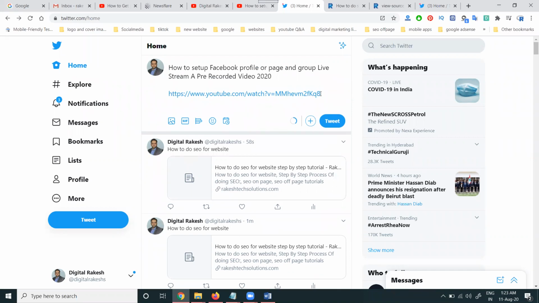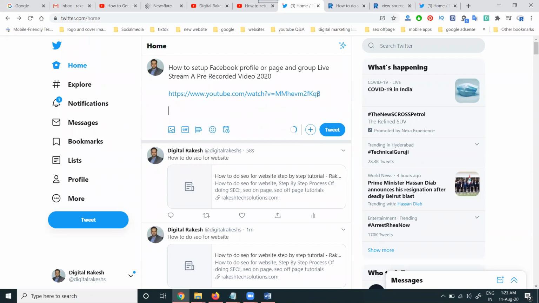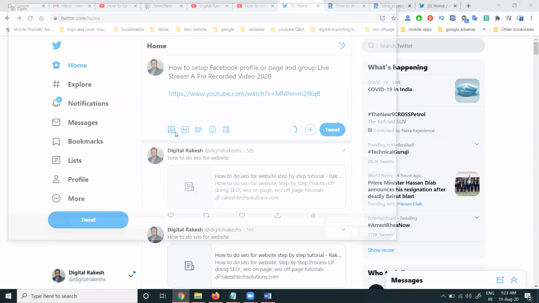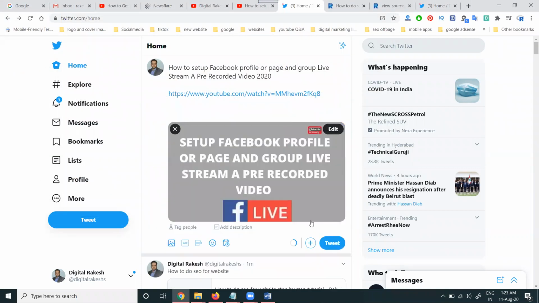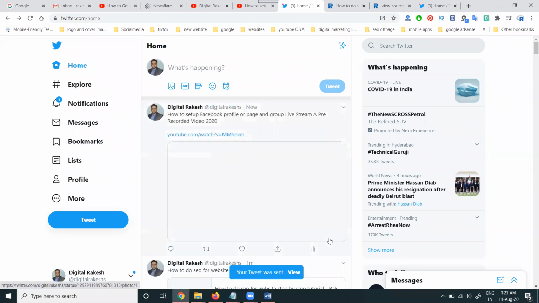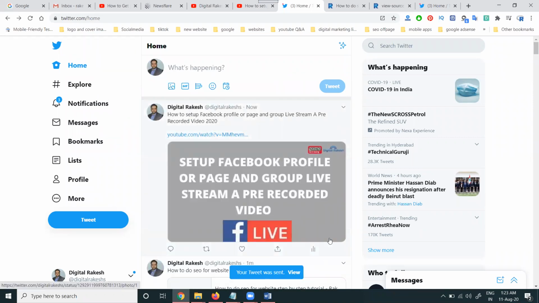So I'm clicking here. Nothing will be accepted, so you can upload a YouTube image instead. Upload image, click for tweet. Only when a website link is used, the link will be fetched by Twitter. This is the first important point.